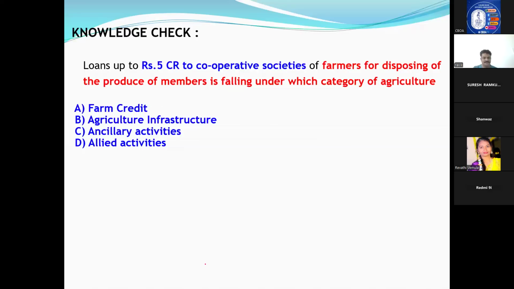Now let us see this question. Loan up to 5 crore to cooperative societies of farmers for disposing of produce of members falls under which category of agriculture? You see, the question was a little bit tricky. He has not directly asked what is what. Now he is asking in which area you have to classify this: farm credit, infrastructure, or ancillary activities. Answer C. Very good. Just now we have discussed, you remember, only these cooperative societies come under ancillary. Once this question has come, what you have read is not important. How much you are understanding and remembering is very, very important in this particular exam.